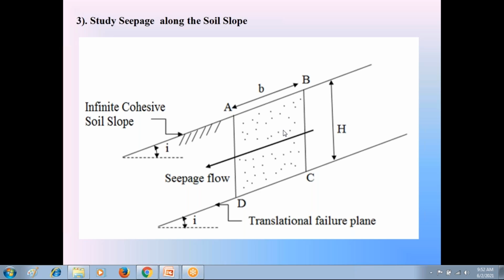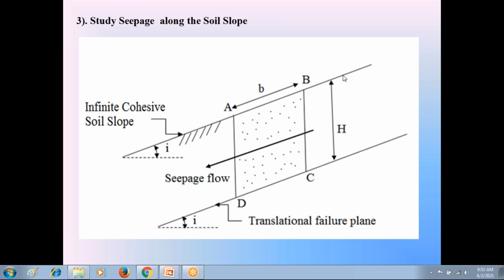Now coming to the stability analysis of the cohesive infinite soil slope in the seepage flow condition. Again, we are going to discuss the derivation of factor of safety in this third condition, seepage flow condition. So, we consider in the third condition the infinite cohesive soil slope AB on the side of the mountain, making the angle I with horizontal.